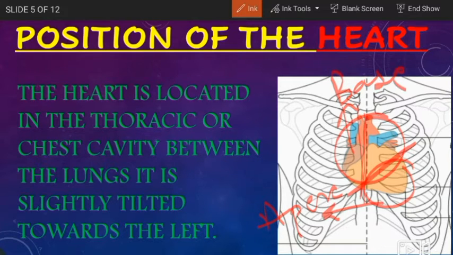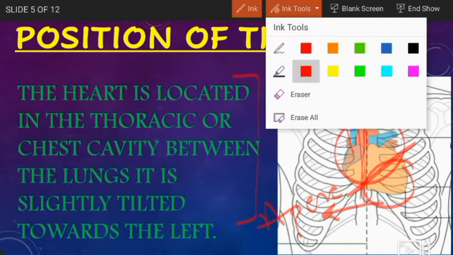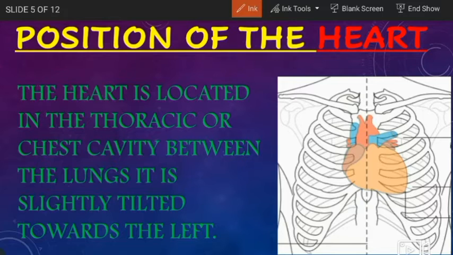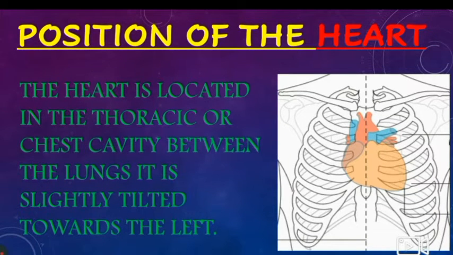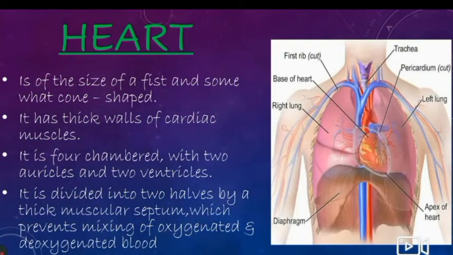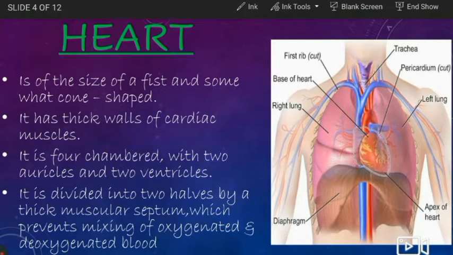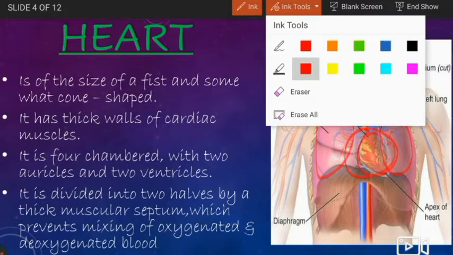So let's read this para. The heart is located in the thoracic or the chest cavity between the lungs. It is slightly tilted towards the left. So we saw a picture in the previous slide which showed that the heart is located between the lungs. For your concern, let me show it to you again. So here you can see that these are the lungs and between them here is the heart.